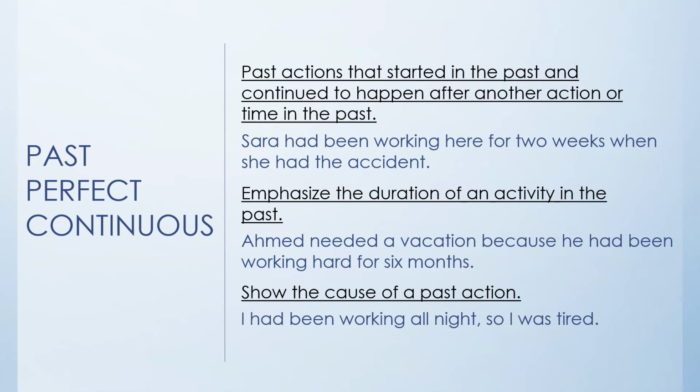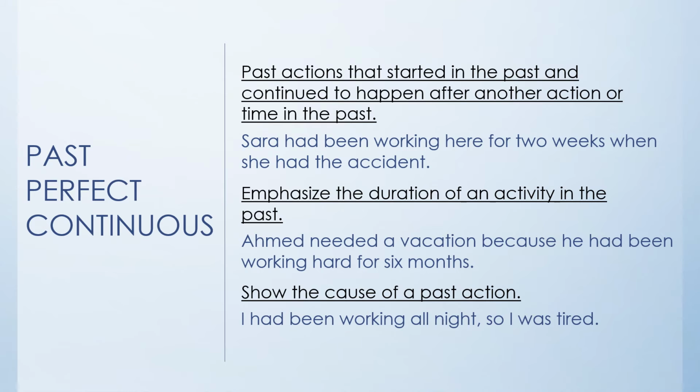So we're showing the duration of the activity that happened in the past before the other action of his need to a vacation. And the way we showed that is by saying he had been working. So first we have used the past perfect continuous and we've mentioned the period of time, which is 6 months.